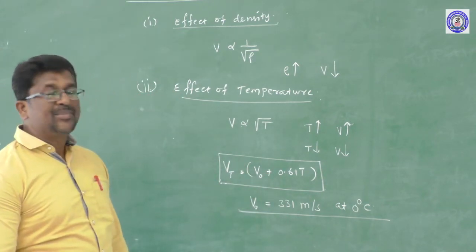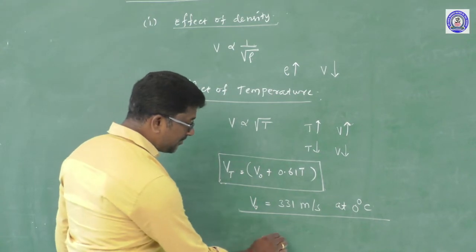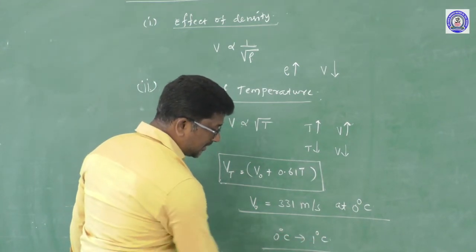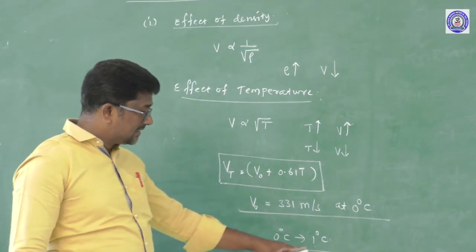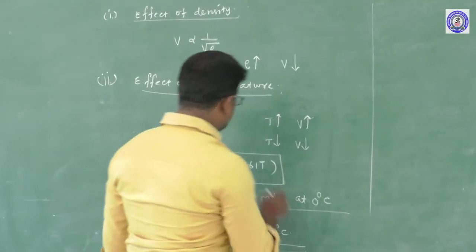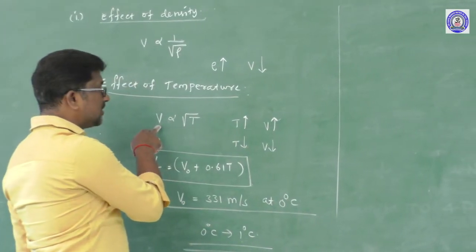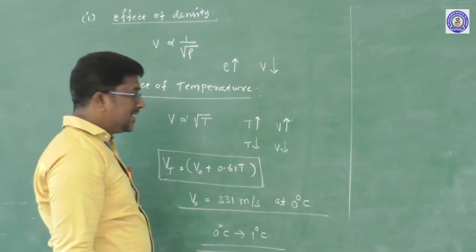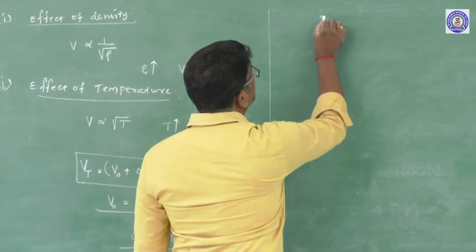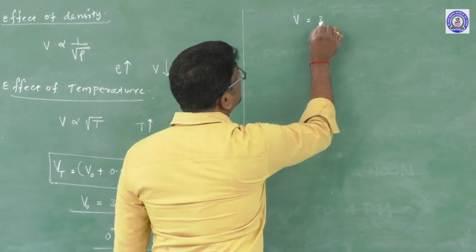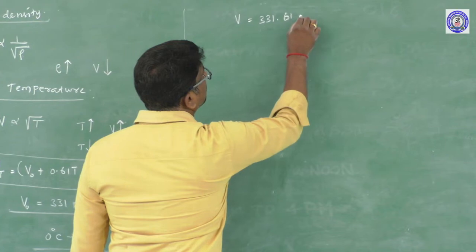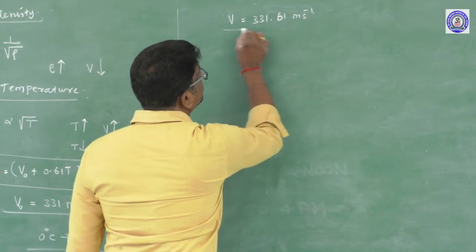Suppose the temperature of the gas increases from 0 degree Celsius to 1 degree Celsius. That is, the temperature of the gas is increased by 1 degree Celsius. If the temperature increases, automatically the velocity of sound wave in the gas medium also increases. Now, the new velocity of sound wave in the gas medium becomes V is equal to 331.61 meter second power minus 1.